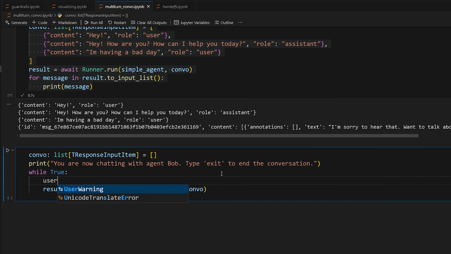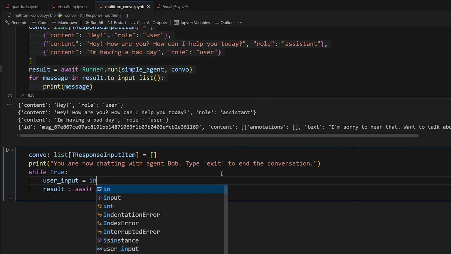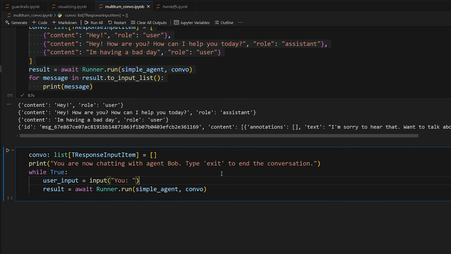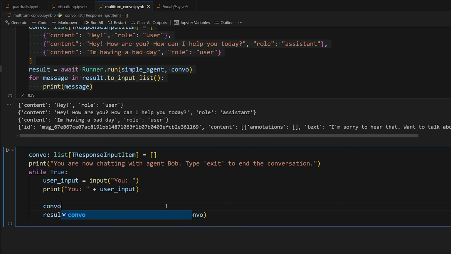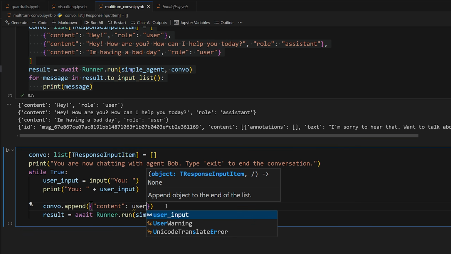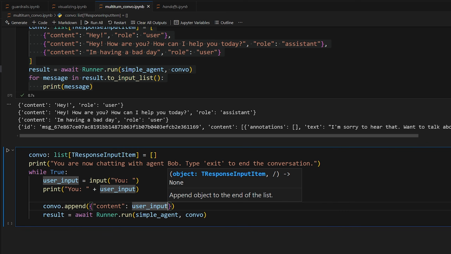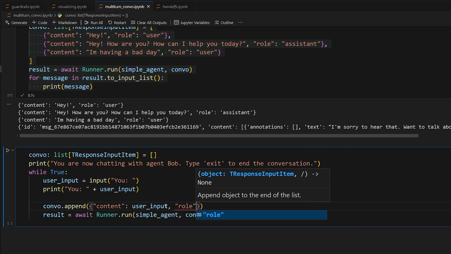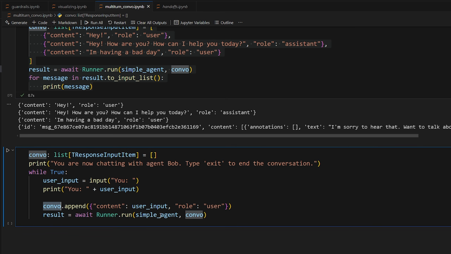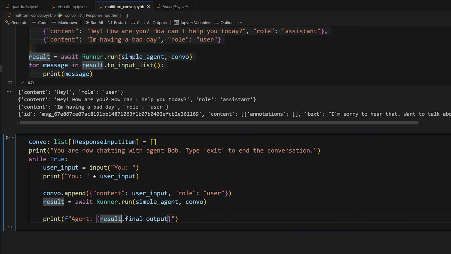So now we're going to have user input equal to input, so we're getting input from our console from the user, and we're going to use that to add onto our conversation. So combo.append, and we're going to append the new message, with content user input. So we're essentially crafting the message manually and adding it to our conversation history so that we can invoke our agent using that conversation history. Now that we have the modified combo, we can pass it in like we're already doing here.